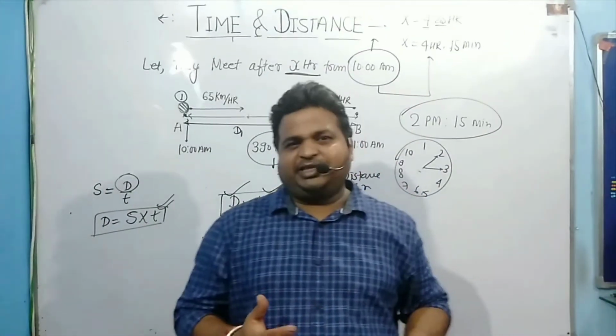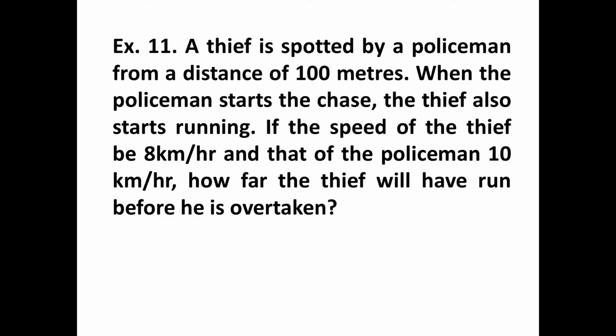एक क्वेश्चन कर लेते हैं चोर और सिपाही का. A thief is spotted by a policeman from a distance of 100 meters. When the policeman starts the chase, the thief also starts running. If the speed of the thief is 8 km per hour and that of the policeman is 10 km per hour, how far will the thief have run before he is overtaken? Please look at the board.